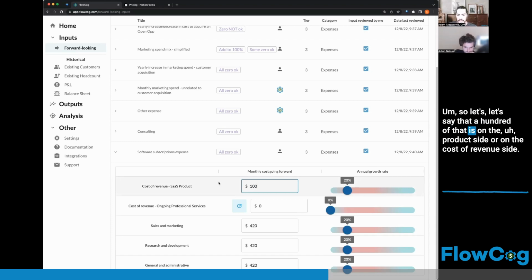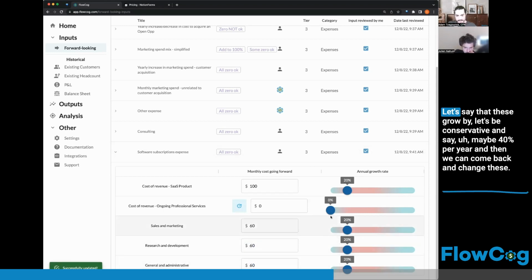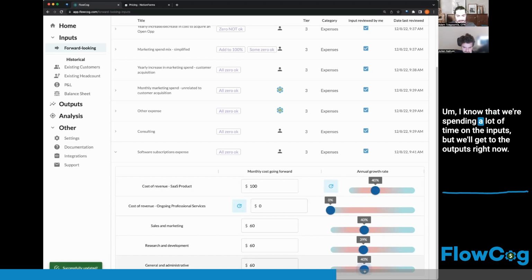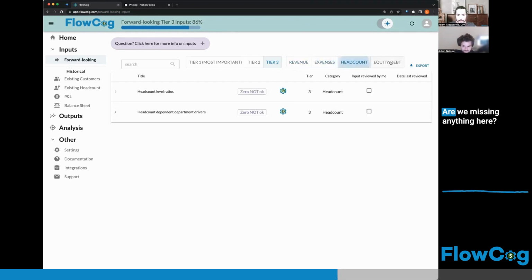Yeah. So let's say that 100 of that is on the product side, or on the cost of revenue side. So costs to service your existing customers. And then we can say that the other 180 are split maybe evenly between sales and marketing, R&D, and G&A. Let's say that these grow by, let's be conservative and say maybe 40% per year. And then we can come back and change these. And I know that we're spending a lot of time on the inputs, but we'll get to the outputs right now. So what else are we missing? Are we missing anything here?